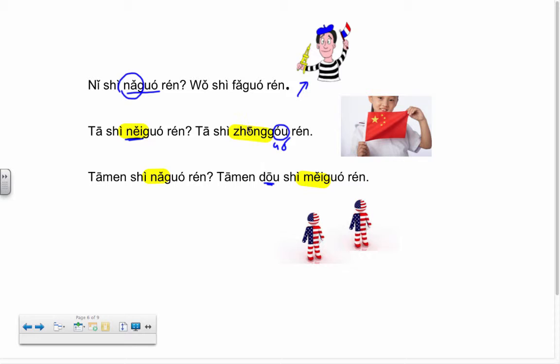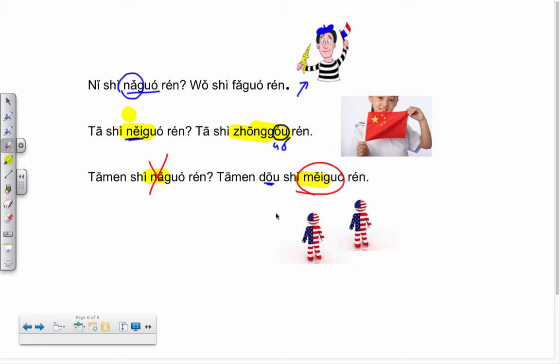So it's really simple because the sentences, if you start to notice this, are exactly the same. All we're doing is filling in the information exactly where the question word is. So you don't have to rephrase the question, you don't have to change everything up. You're literally taking out the question, which is nǎguó, and putting in the country. And we'll be practicing a ton in class. Okay?